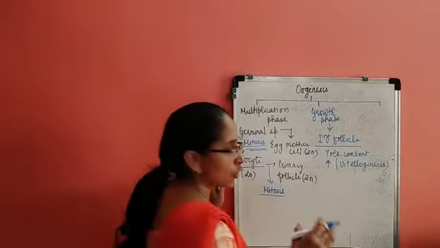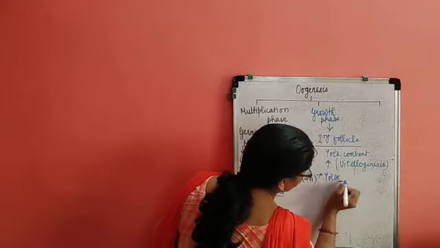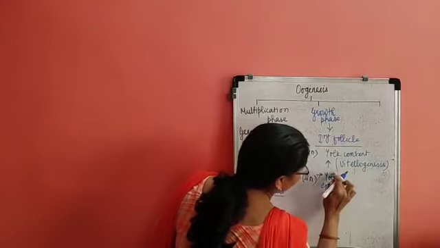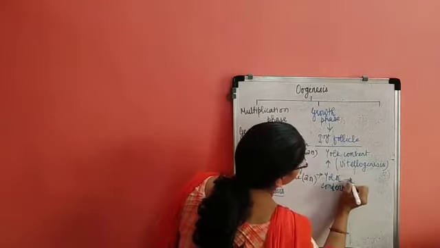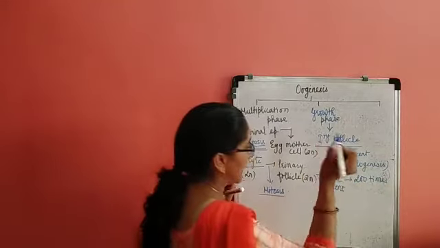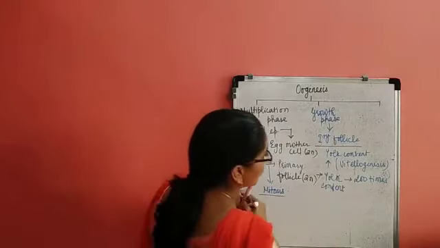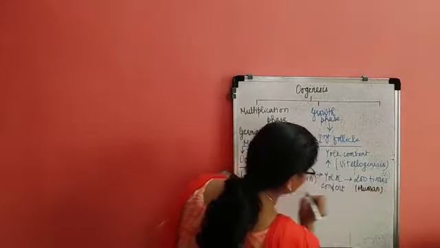In case of humans, the yolk content increases up to 200 times in the growth phase. That is for humans, the increment which is observed, 200 times.